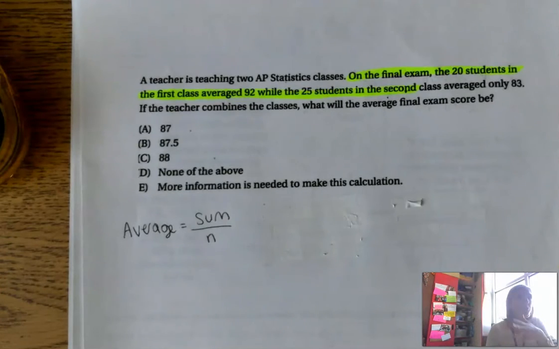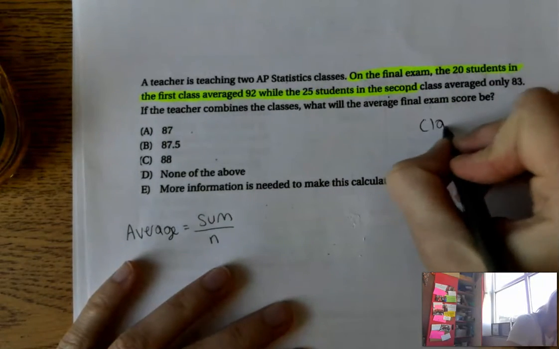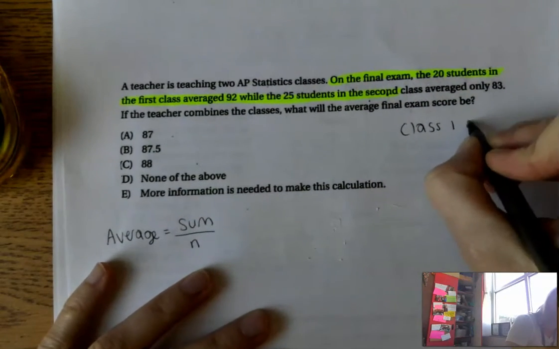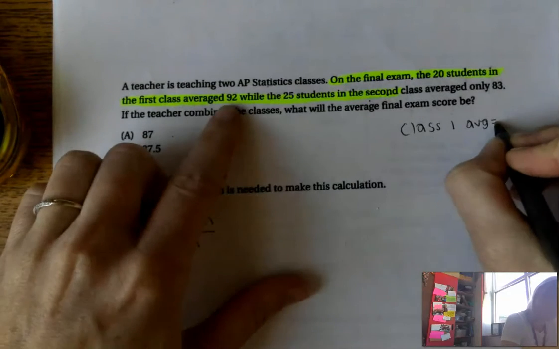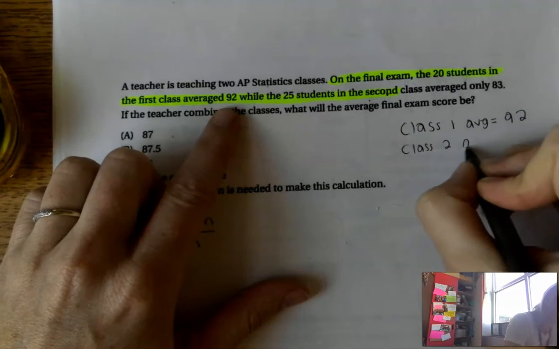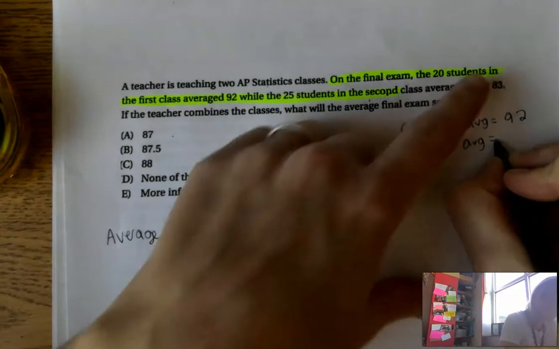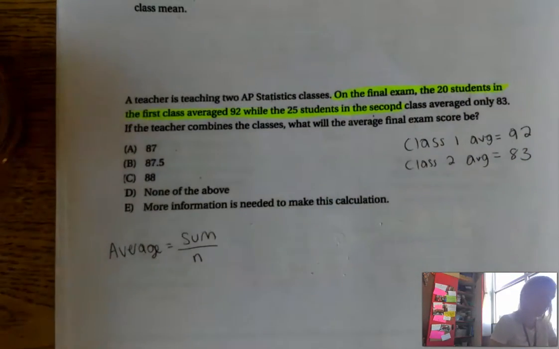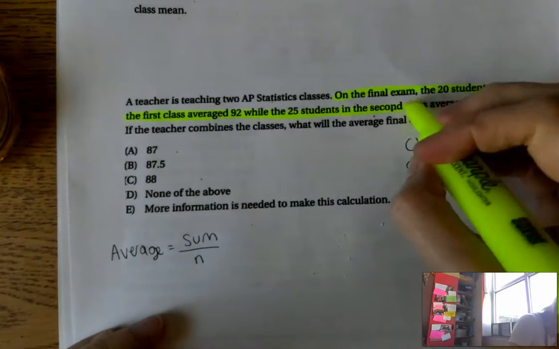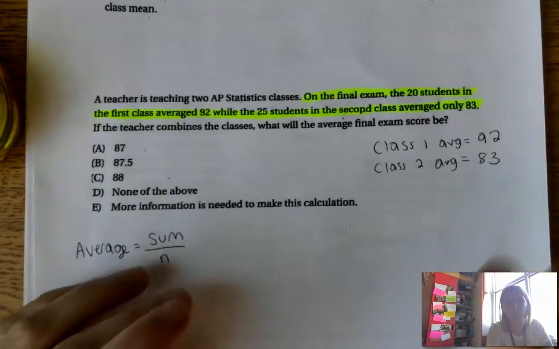Okay, I hope you didn't just add the two averages together, right? So the class 1 average was going to be 92, and the class 2 average was 83. All right. I cannot just add these two numbers together.